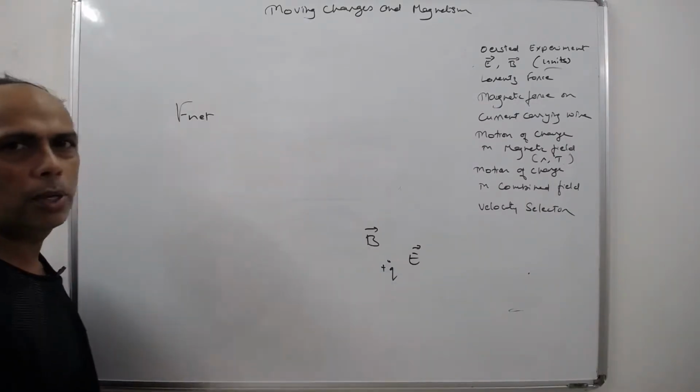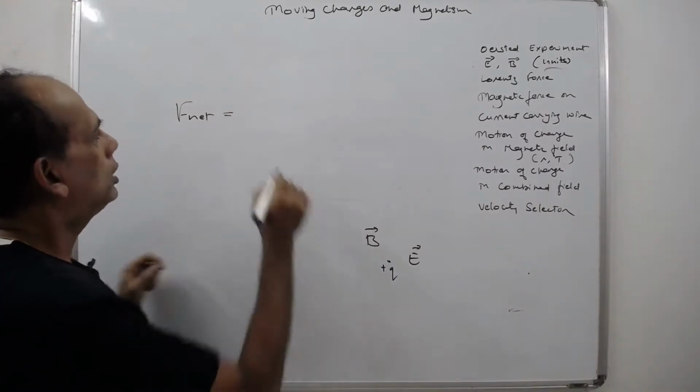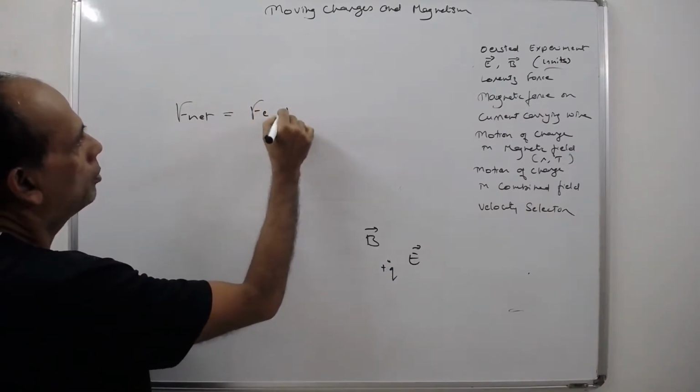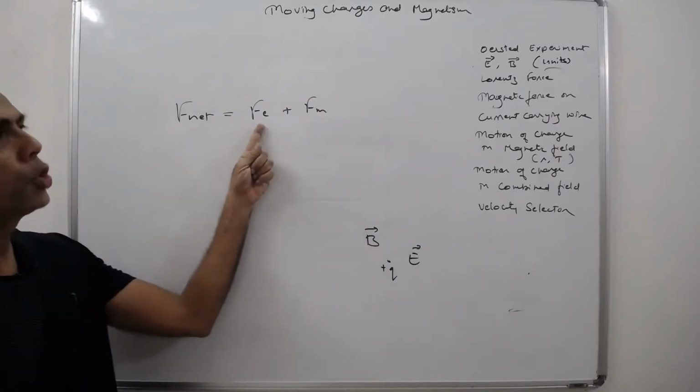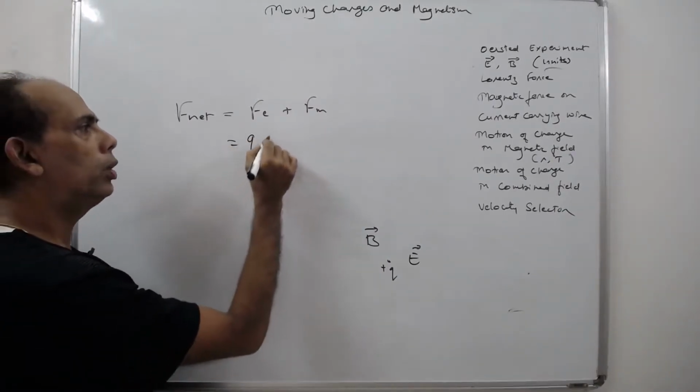You know the principle of superposition. According to that principle, it is the total force that is acting on the charge. This is Fe plus Fm: force due to the electric field plus force due to the magnetic field. Now Fe is what, you know? QE. You already know it.